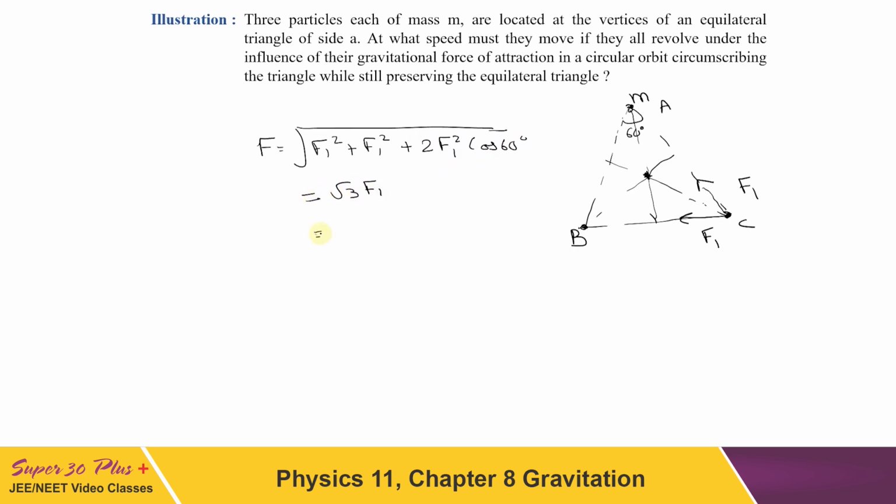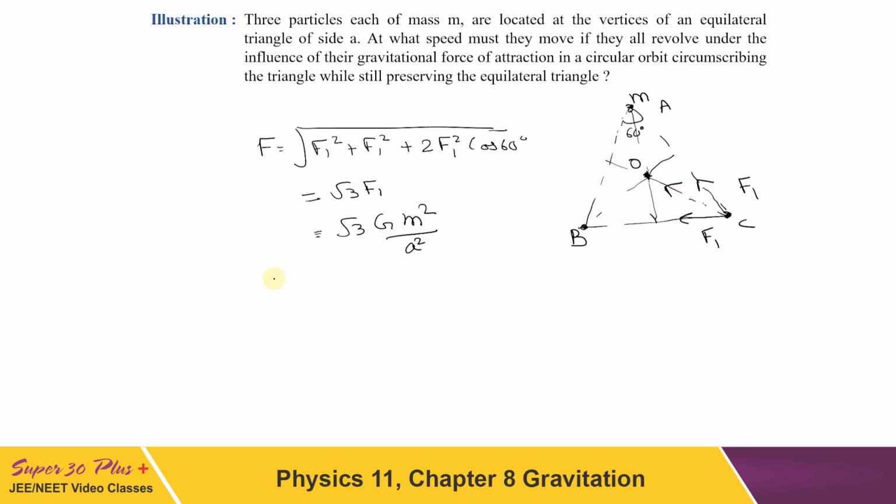Now what is F1? F1 has to be equal to G m square upon a square, because distance between two particles is a. So F has to be root 3 G m square upon a square. This should be along the direction OC, which is shown here in the diagram.